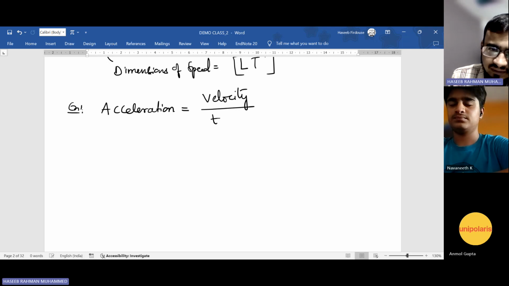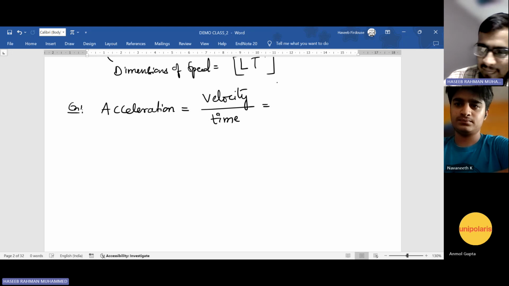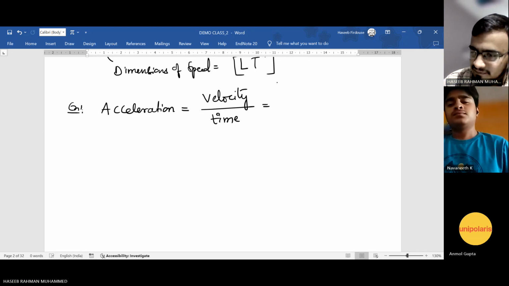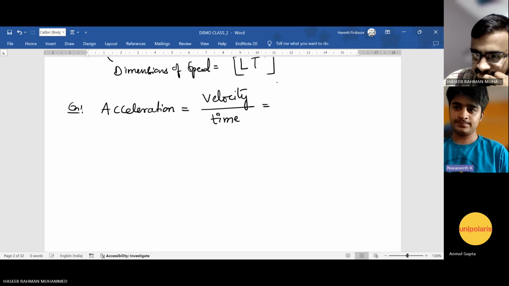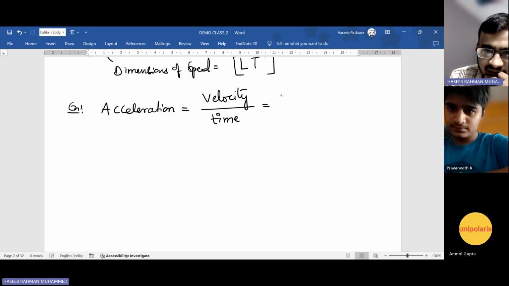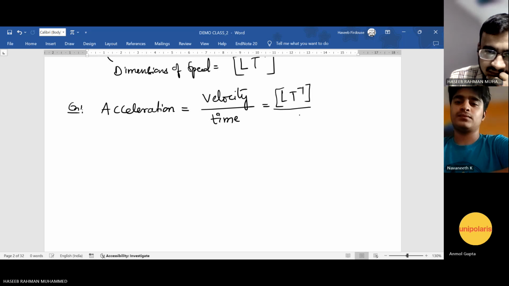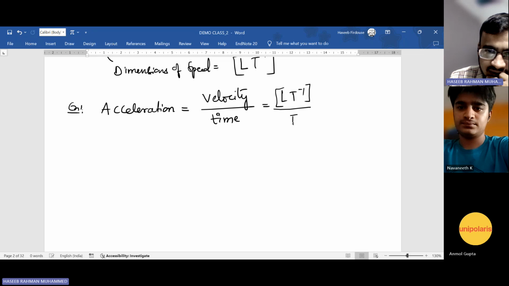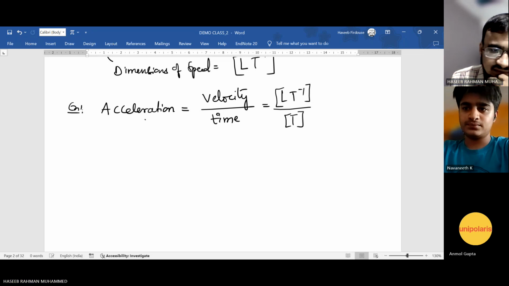Velocity by time. Now, could you write the dimensions of velocity? LT -1. Very good. What about time? T, it is T only. Now tell me what is the total dimension of acceleration?